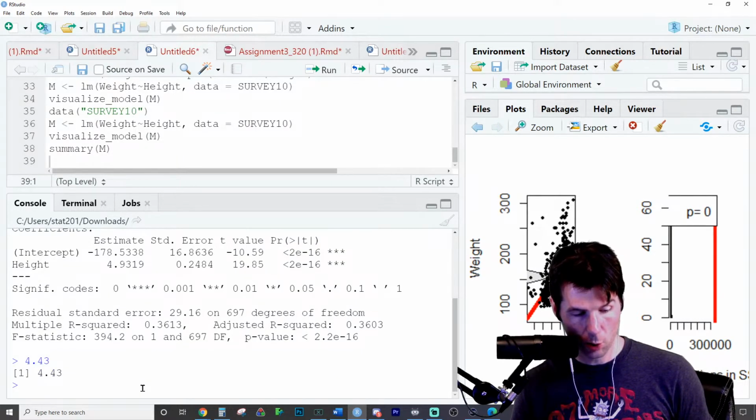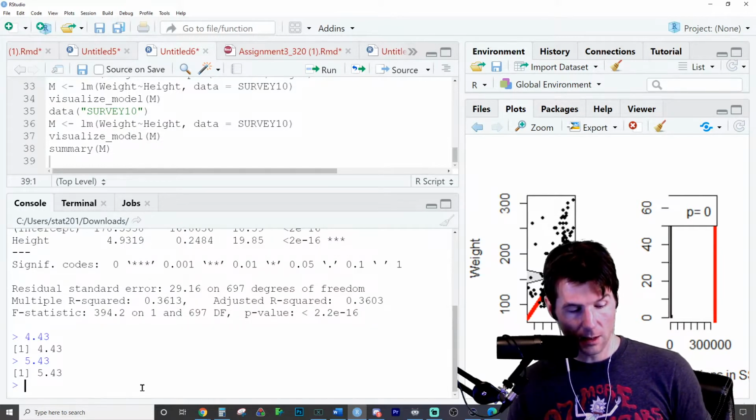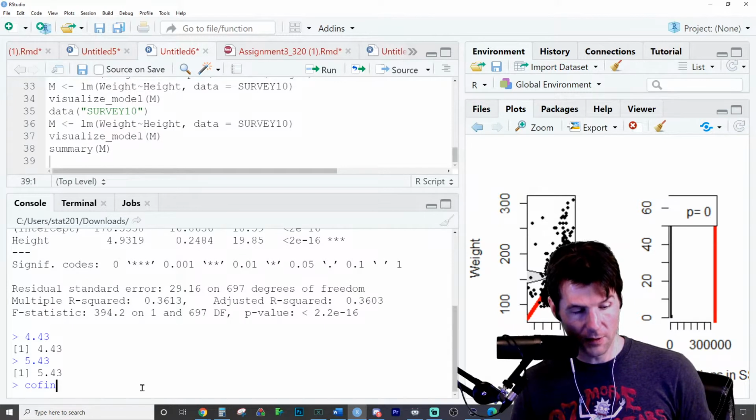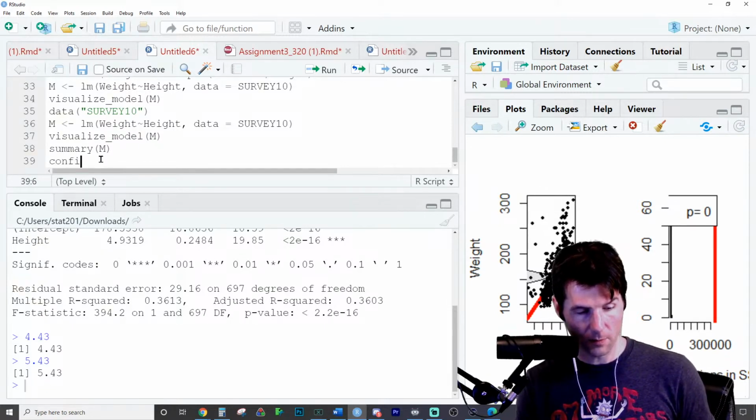4.43 to 5.43. Good. Let's go ahead and run confint. Confint creates confidence intervals. What are you doing, confint? You don't want to create things today? If you don't want to create things, we'll do it up here for you.